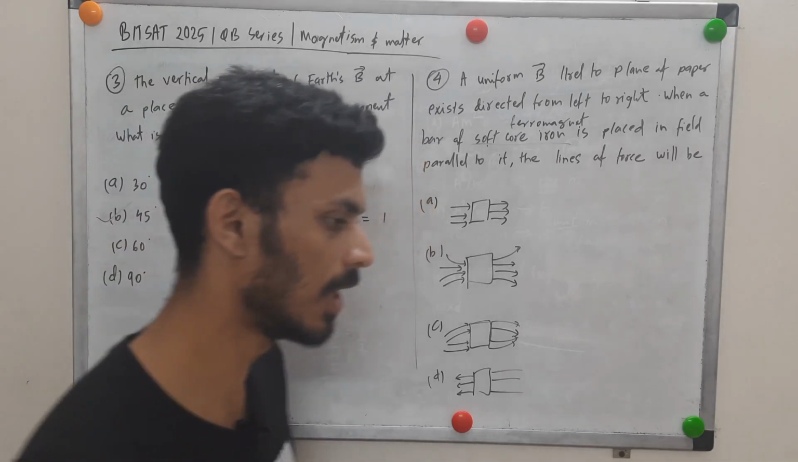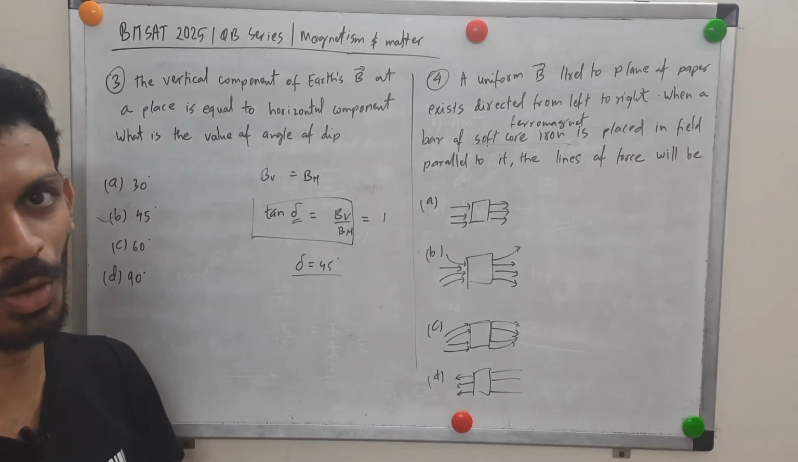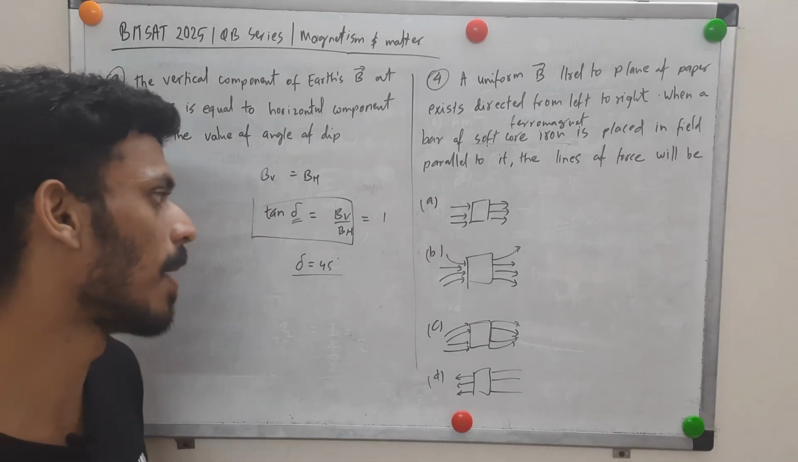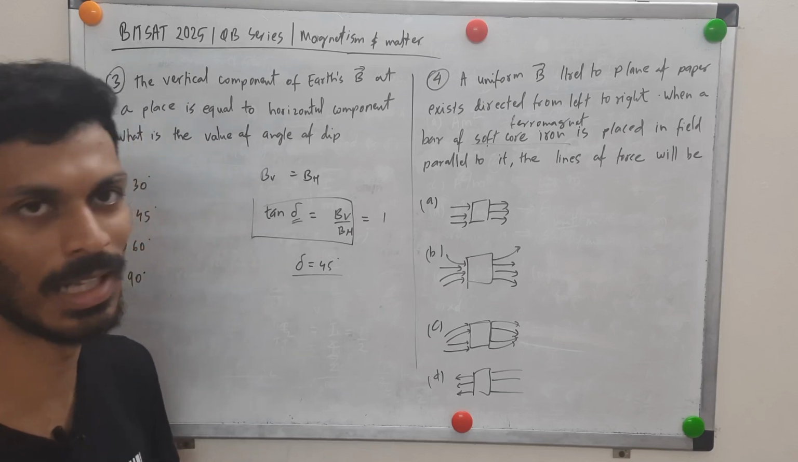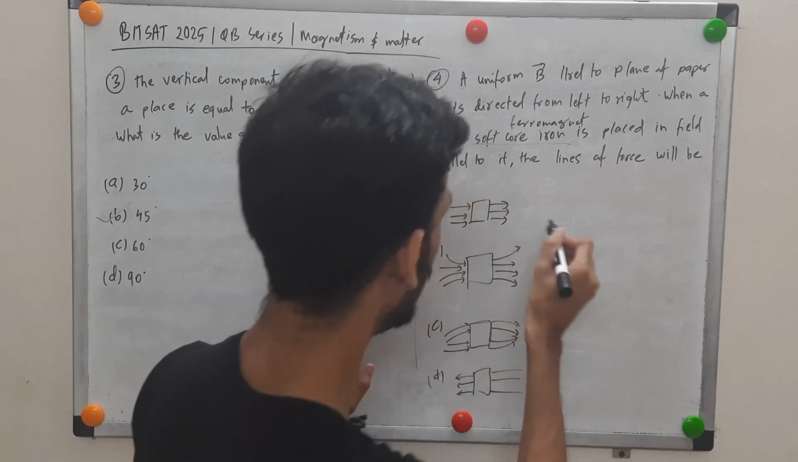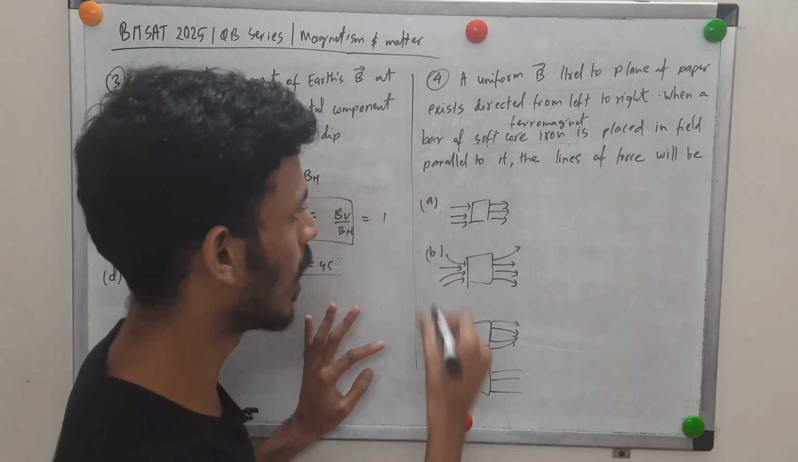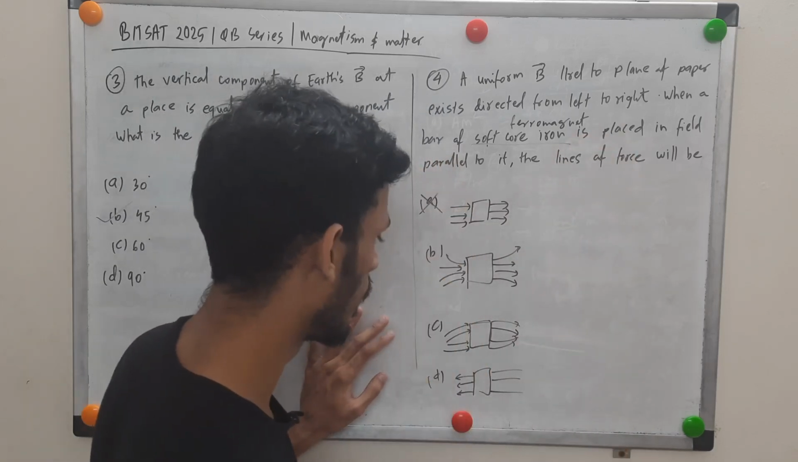So what will happen? It will attract, bringing the magnetic field lines closer to it. It will make more lines pass through it. That is what a ferromagnetic substance does, right? If you see this one, the lines are still parallel. There is as such no effect of soft core iron, so this might not be correct. Let's come to this one.